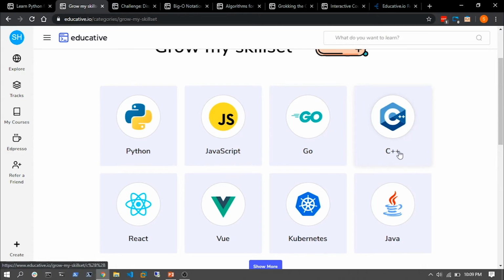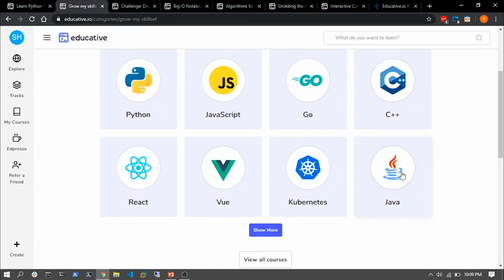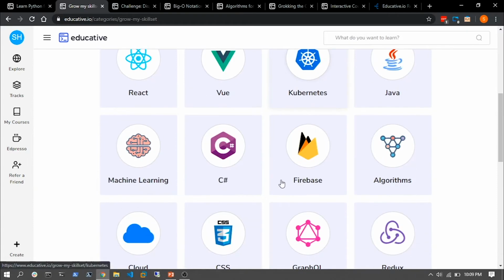These are actually the famous programming languages I'm referring to. These are the top 10 programming languages in 2020, which are selected by developers all over the world. So you can see some of these programming languages here. Kubernetes is a DevOps concept. You can have a look at it if you are interested in it.